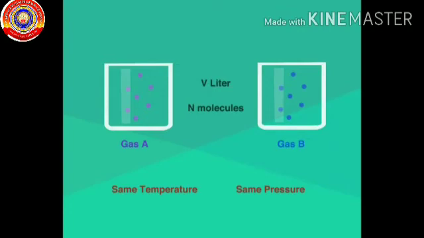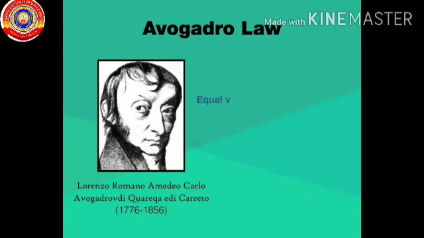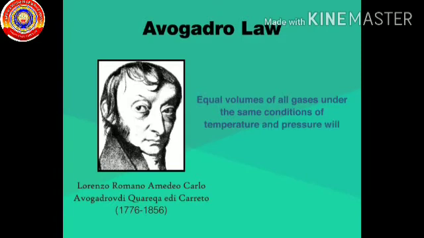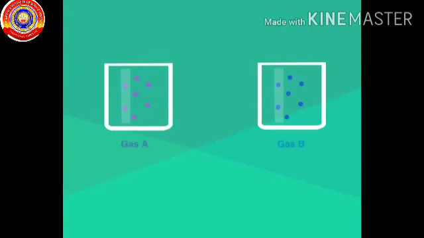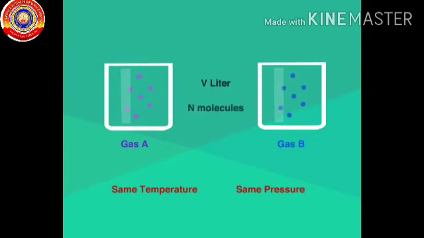So whatever the gas may be, at the same conditions of pressure and temperature, if the number of molecules are the same, will their volume be the same? As we know, according to Avogadro's law, equal volume of all gases under the same conditions of temperature and pressure will contain equal number of molecules. Consider two different gases with equal volume at the same conditions of pressure and temperature. Their number of molecules will also be equal.